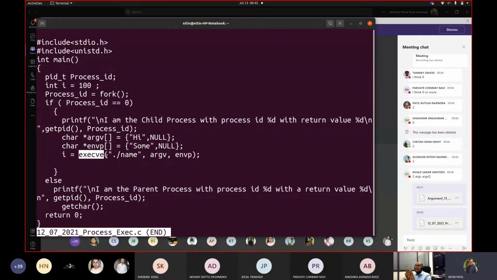Only code would be replaced. Earlier this was a.out, fork created a.out. Now this a.out should be replaced by name. In the process tree, I should see a.out and its child in the layered structure that we see. So a.out will have a child, and instead of a.out earlier, this would be name.